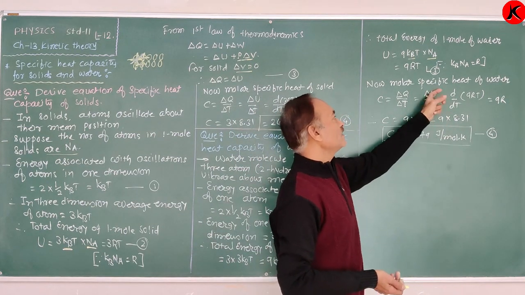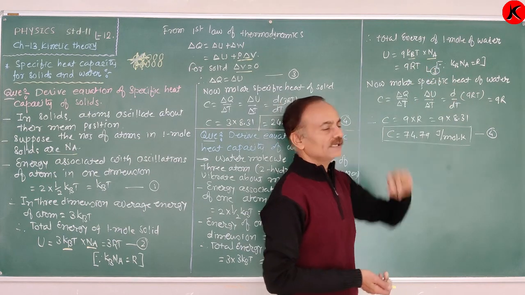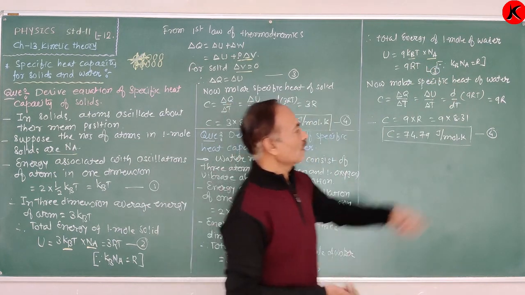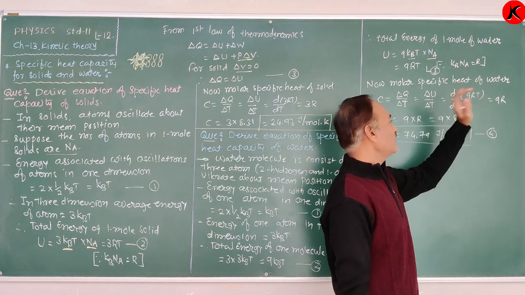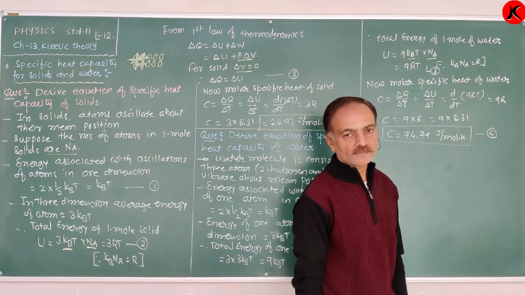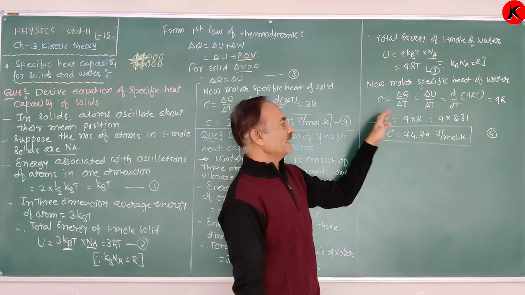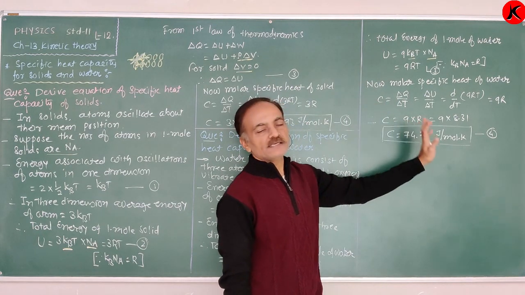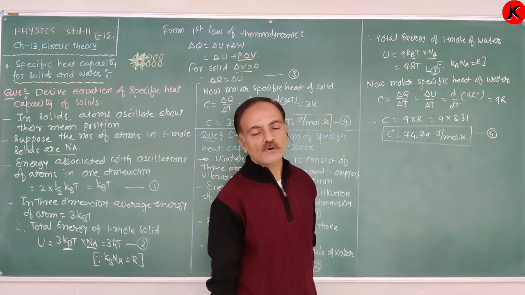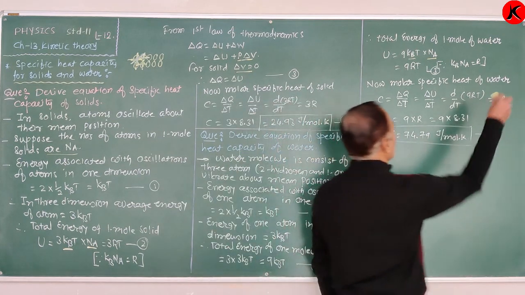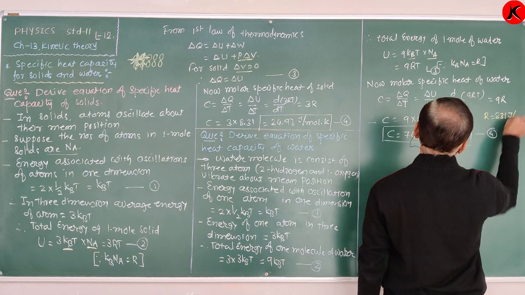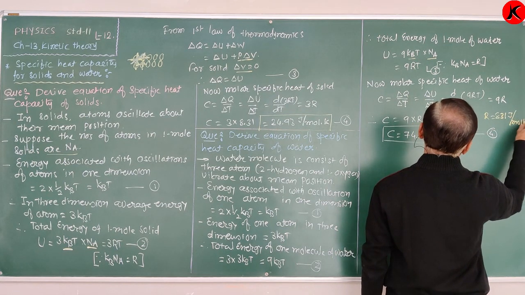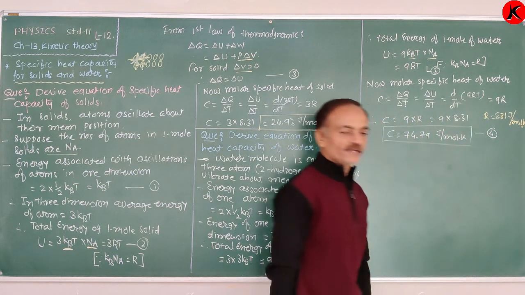Therefore, d by dT, where the value of U is 9RT. 9R is common, dT upon dT cancels, therefore only 9 into R. So the specific heat of water is 9 into R, which is equal to 9 into 8.31, where 8.31 joule per mole Kelvin is the value of the universal gas constant.